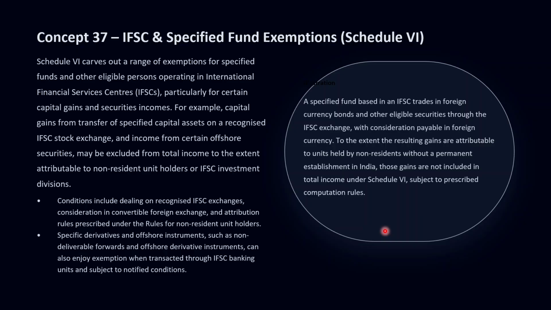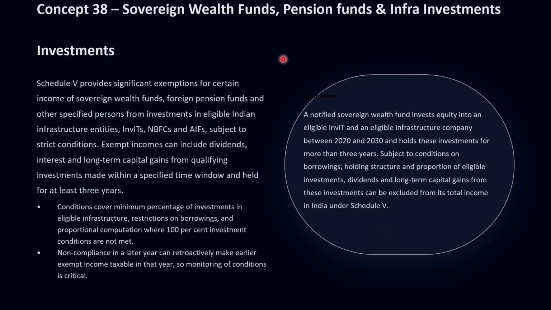If we move further to our concept number 38, let's move to the next slide. Concept 38 covers the exemption regime for sovereign wealth funds, foreign pension funds, and certain other specified persons, primarily covered under Schedule 5.